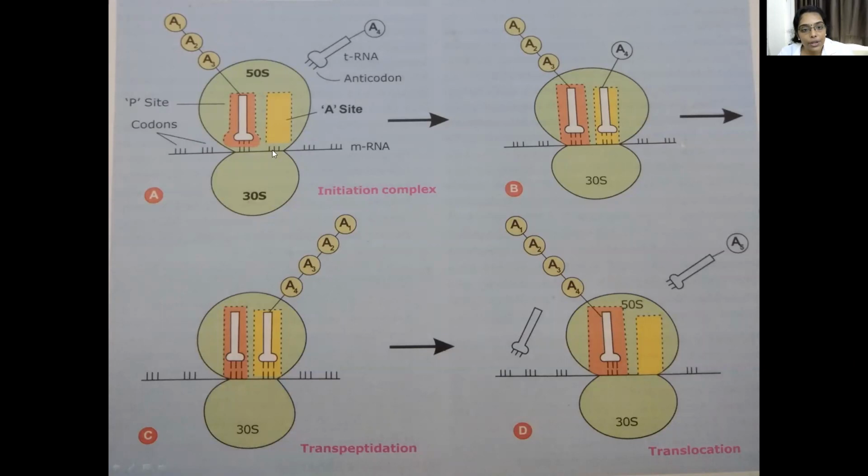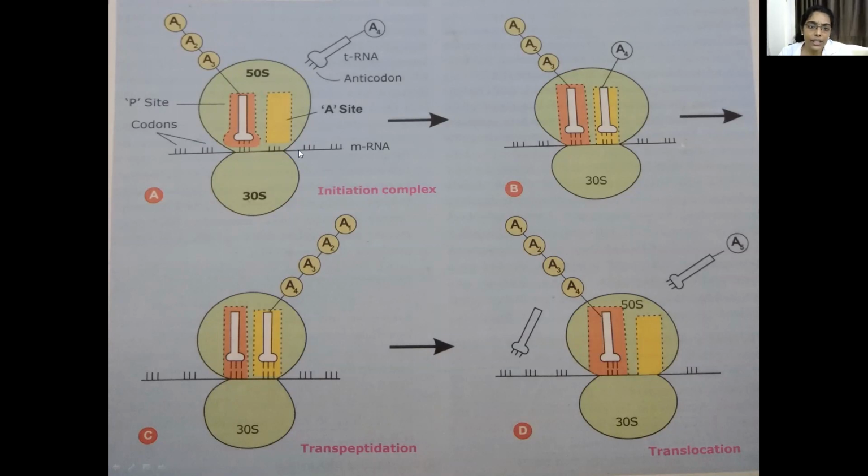Now this subunit moves ahead on the mRNA strand, reading the successive codons. The codons of mRNA pass along the ribosome from the A site to the P site. There are 2 sites: the P site, the peptidyl site, and the A site, the acceptor site.